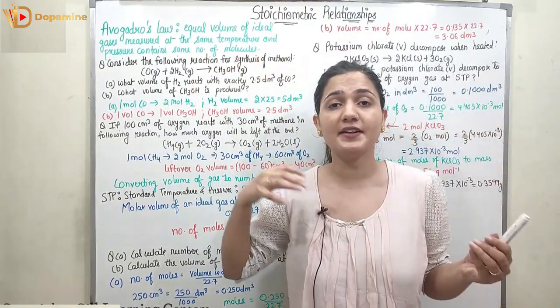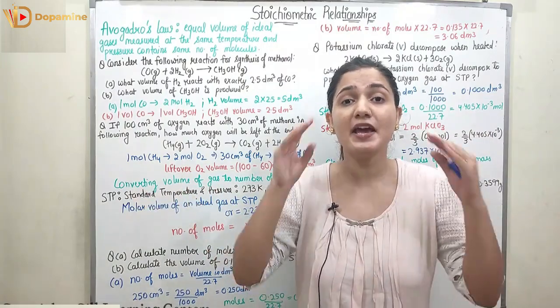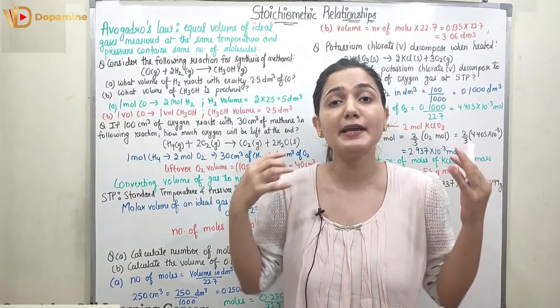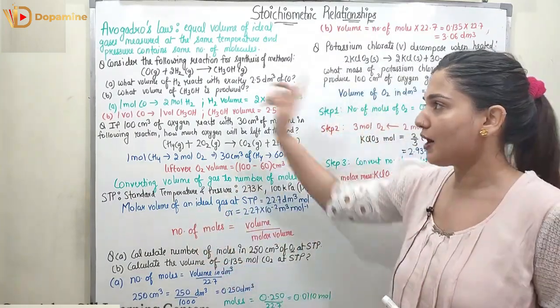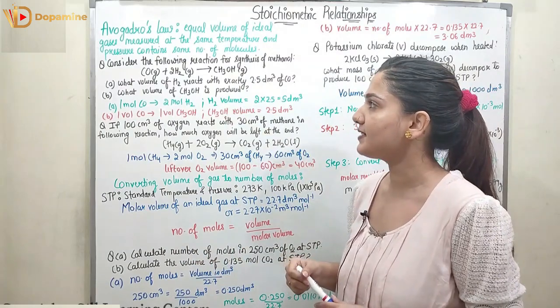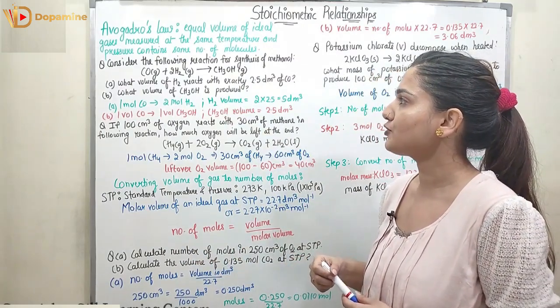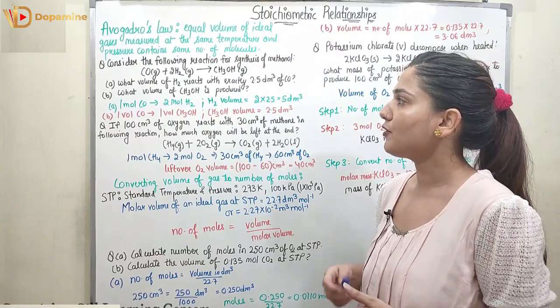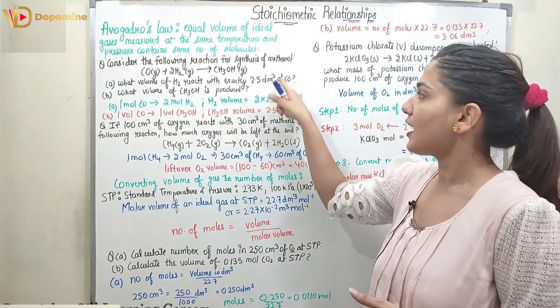So if I take nitrogen gas, oxygen gas, or carbon dioxide gas, at the same temperature, pressure condition and equal volume, they will contain equal molecules of oxygen, CO2 or N2. Now coming to question number 1, which states, consider the following reaction for the synthesis of methanol: CO plus 2H2 gives CH3OH. The question states, what volume of hydrogen reacts with exactly 2.5 dm³ of carbon monoxide?